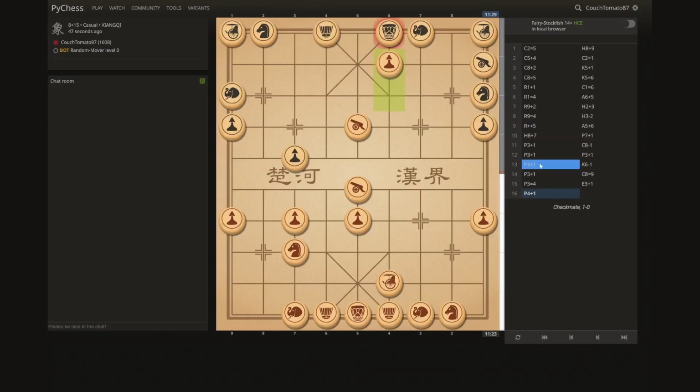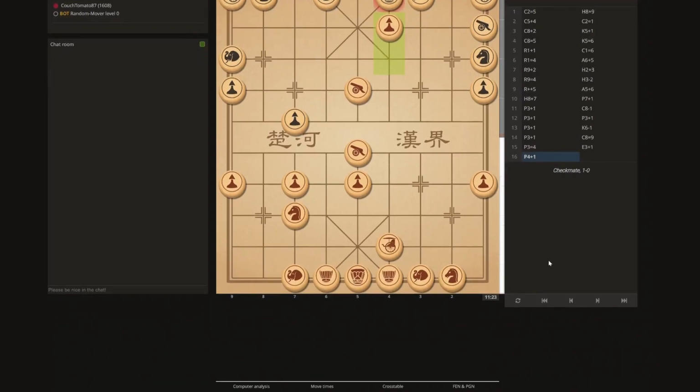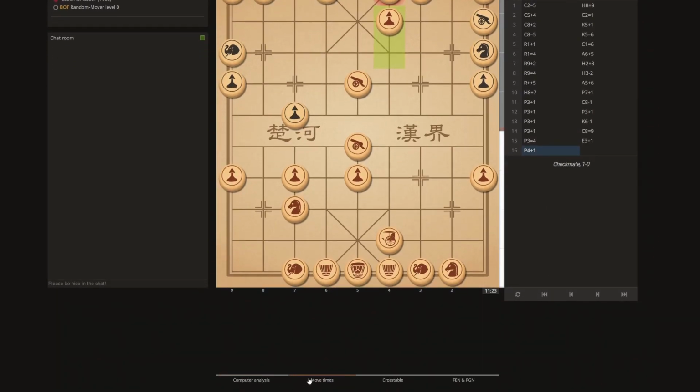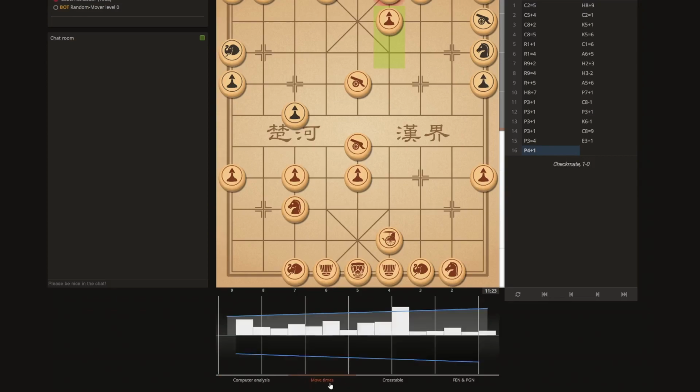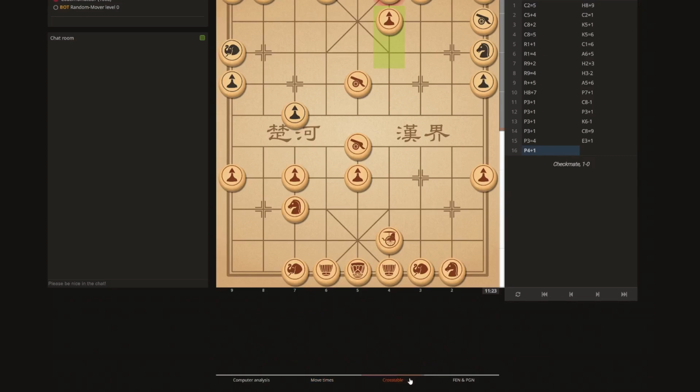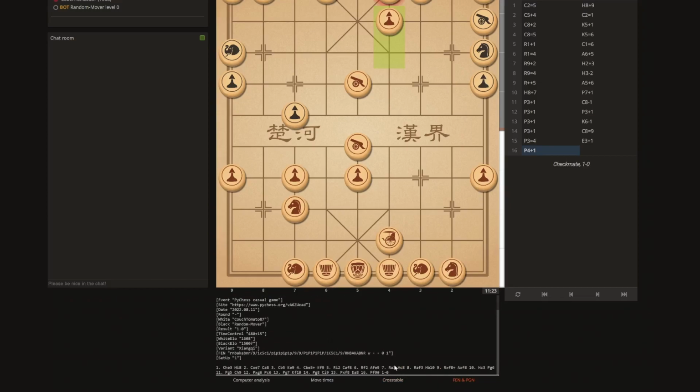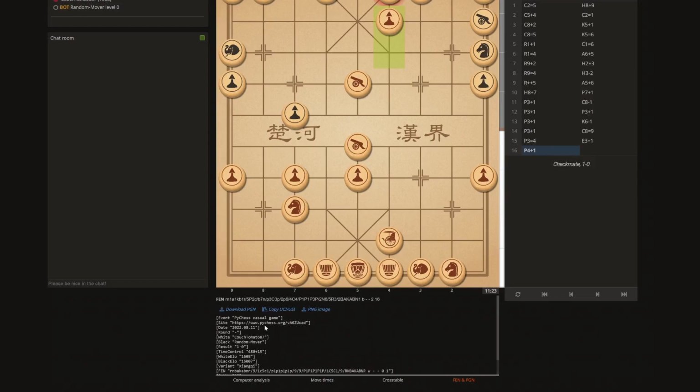And so here's the whole game in review. If you scroll down, you have some additional options you can do. So you can look at the move time it took for each move. As you can see, the AI was almost instantaneous, whereas at least it took me a few seconds to do each move. You can look at the cross table, which I'll do after computer analysis. And then you could also have the FEN and PGN. You can export these and load these for analysis on your own.